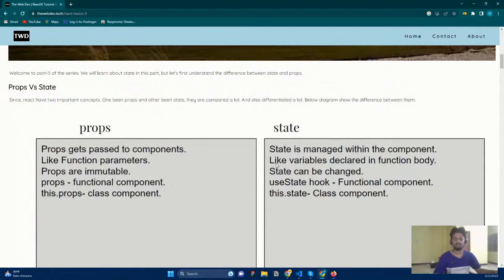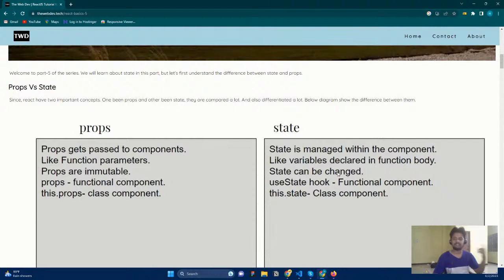And here you can see, like I said, variables are declared in a function body. So inside a function body, which means that state is accessible only inside that function, right? Same like this, here also, if you create a state, that state is accessible only inside that particular component. Okay. And props are immutable, which means they are not changeable. Once you create a props, you cannot change it later. But state can be changeable.